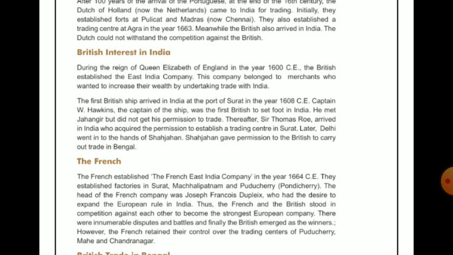Later, Delhi went into the hands of Shahjahan, and Shahjahan gave permission to the Britishers to carry out trade in Bengal. Slowly and gradually, the Britishers again spread their rule in different states.